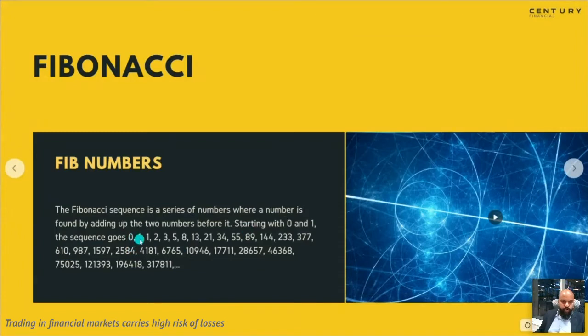It starts with 0 and 1. You add your first 0 plus 1. You add your first number and the second number, you get your third number. So 1 plus 1 gives you 2. 1 plus 2 gives you 3. 3 plus 5 gives you 8. 8 plus 13 gives you 21. And it can go on infinite, right? This is how a series of Fibonacci is formed. Now, the question is, how does this Fibonacci series help us in the stock market? I will show you a practical representation of the same thing on the charts in a little while.